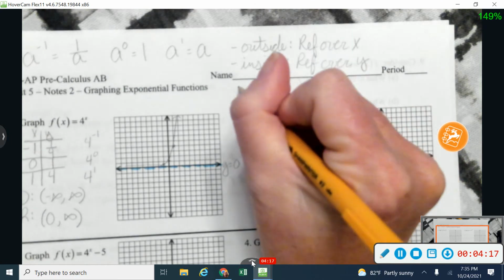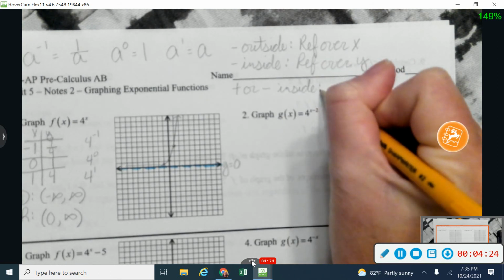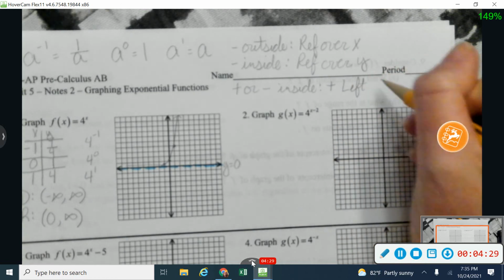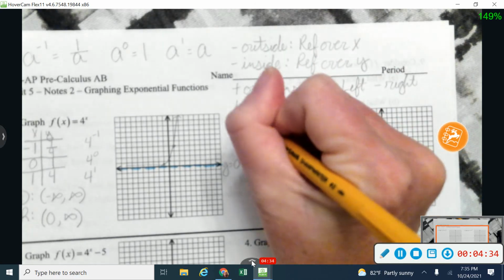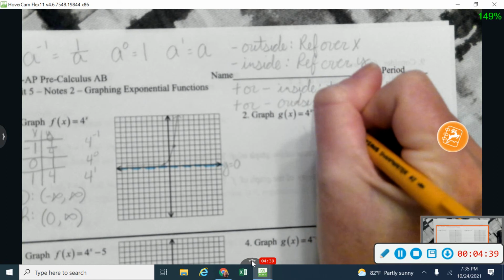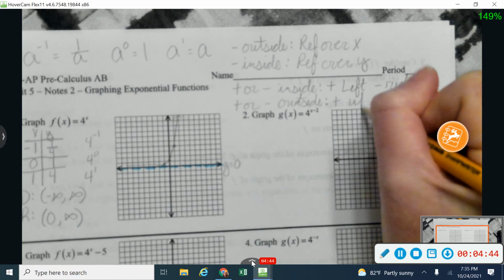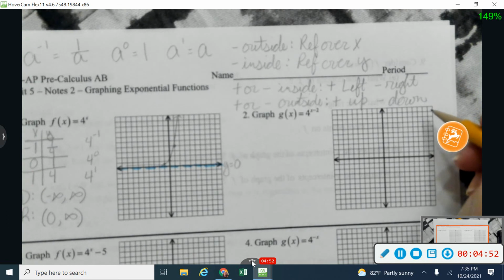Okay, I also know if I add or subtract on the inside of my function, in this case up there in my exponent, it's going to be opposite from what you would think. So adding goes to the left and subtracting goes to the right. And adding or subtracting on the outside, in this case just right there behind our exponential, is going to go in the direction you would think. So adding goes up and subtracting goes down. And again, I'm sorry about my autofocus being funny tonight.